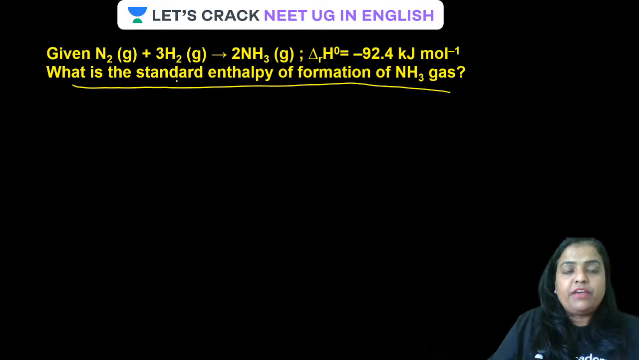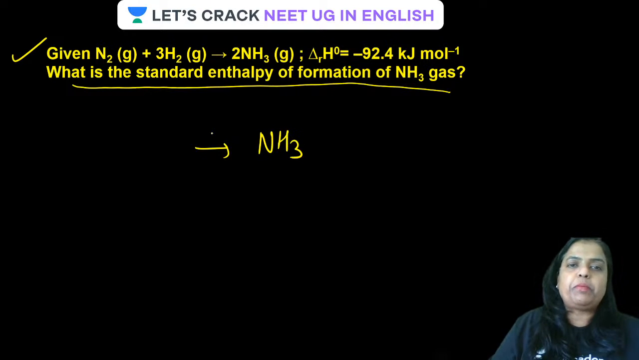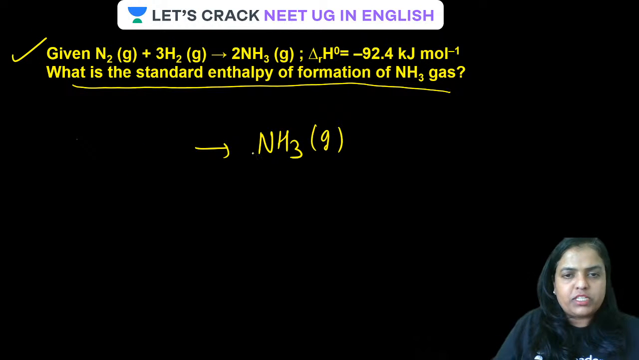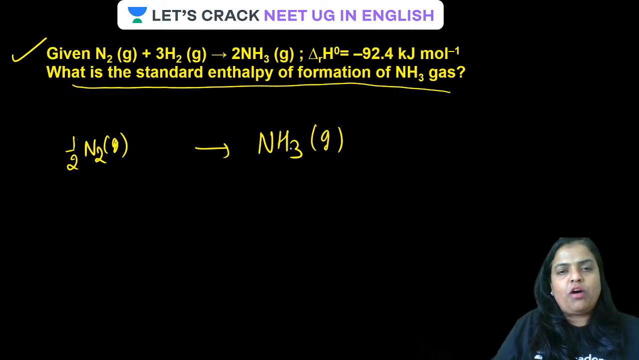I told you that whenever we have to write down the enthalpy of formation of a particular product, always prepare 1 mole of that. In this case, 2 moles of ammonia are being prepared. But in order to calculate the standard enthalpy of formation of ammonia, only 1 mole of ammonia is supposed to be prepared. Always remember. For this, only half mole of nitrogen gas is required. Then, how much mole of hydrogen is required? 3 by 2 moles.